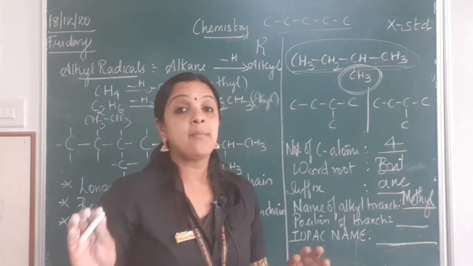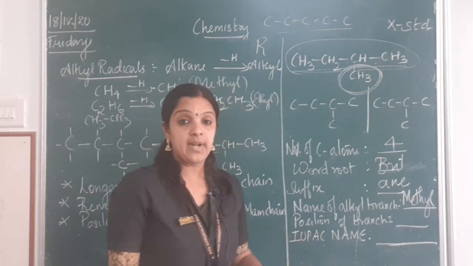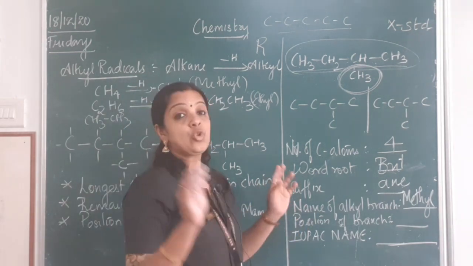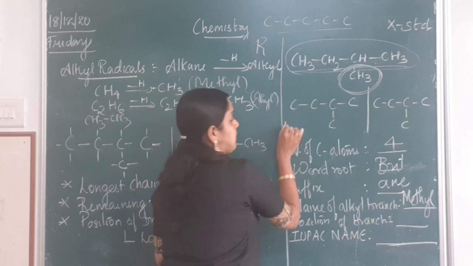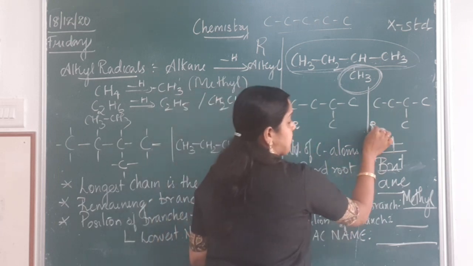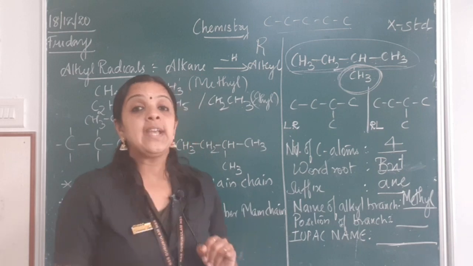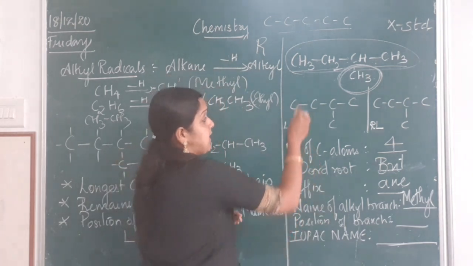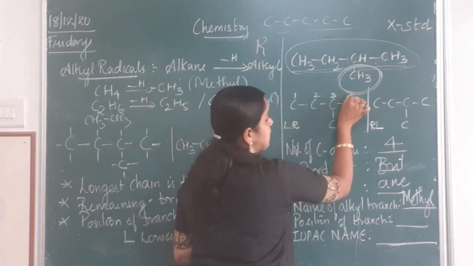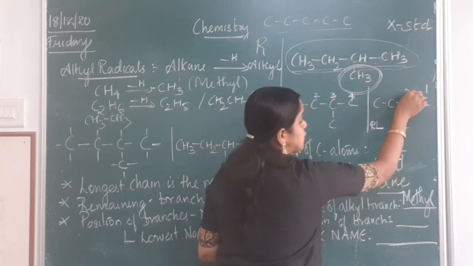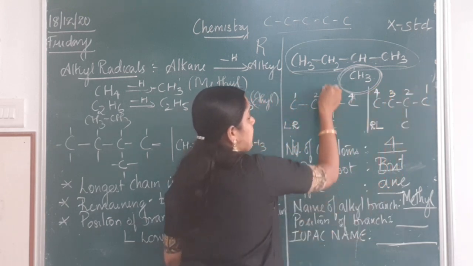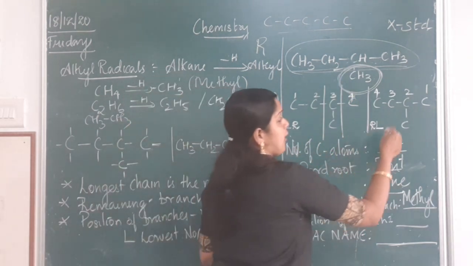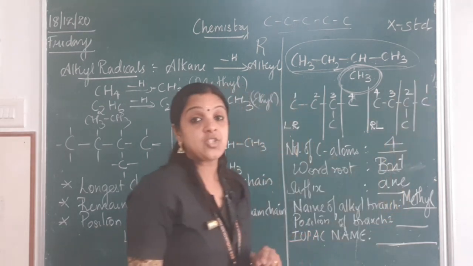Now the next most important thing is the position of the branch. How do I find the position? I need to number the main chain. Let's do 2 ways of numbering. One is from left to right, the other is from right to left. Let us see on which side the branch position gets the lowest number. So here I put 1, 2, 3, 4, and here I put 1, 2, 3, 4. When I count from left to right, the position of the branch is 3. But when I count from right to left, the position of the branch becomes 2.